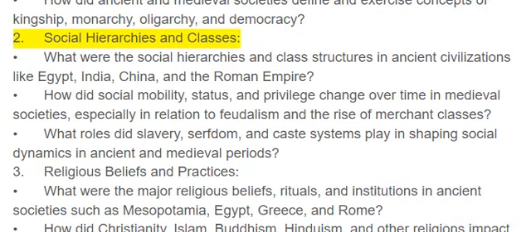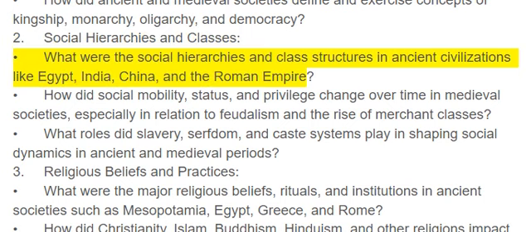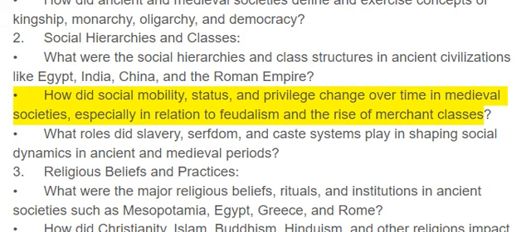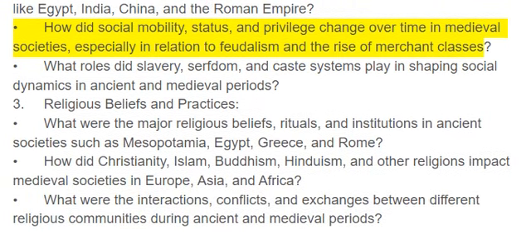2. Social hierarchies and classes. What were the social hierarchies and class structures in ancient civilizations like Egypt, India, China, and the Roman Empire? How did social mobility, status, and privilege change over time in medieval societies, especially in relation to feudalism and the